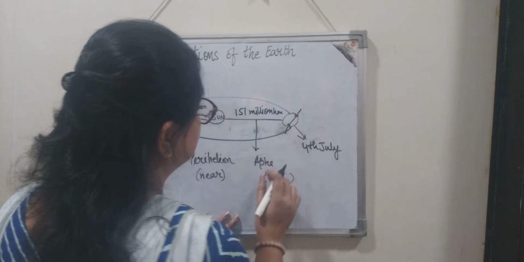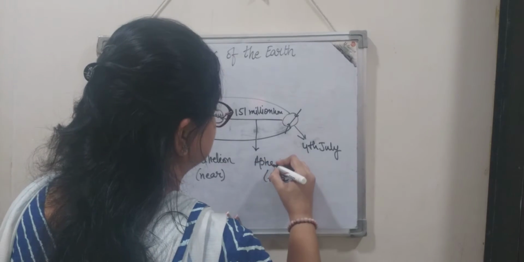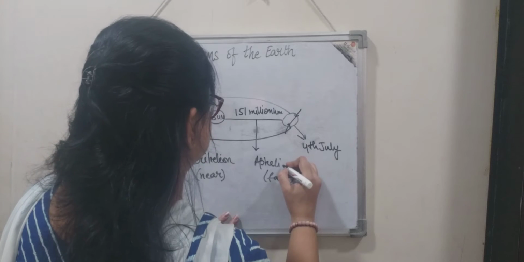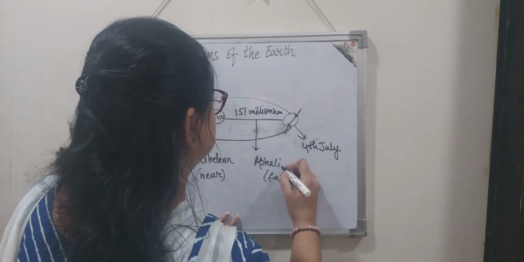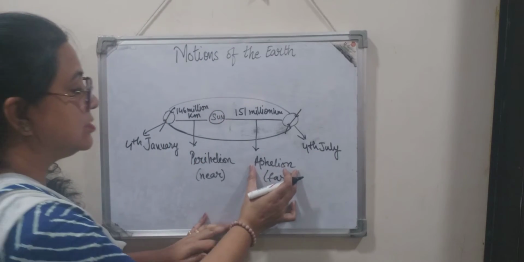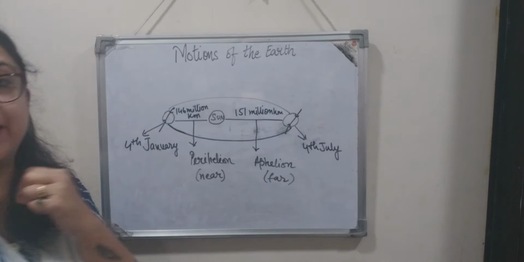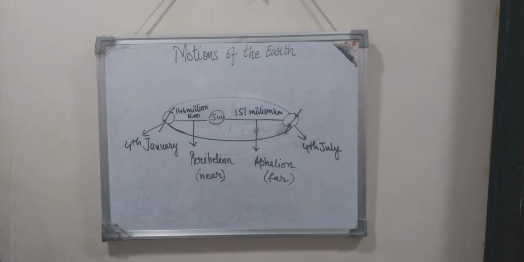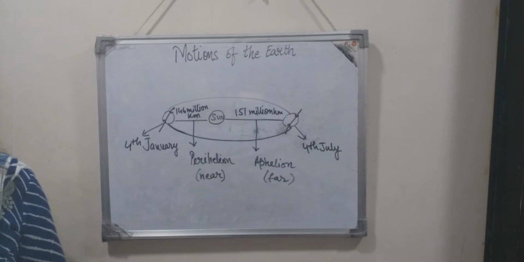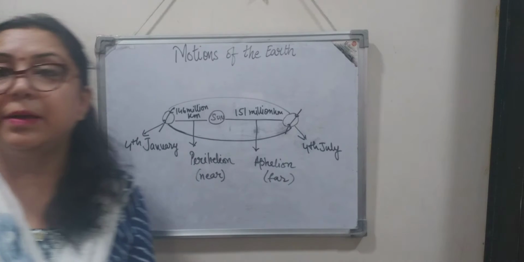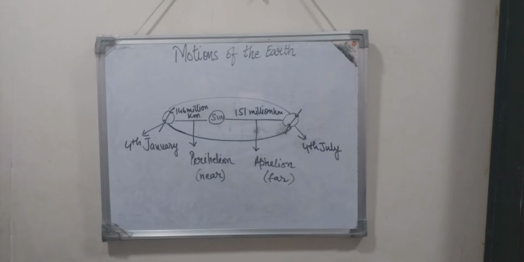Sorry, this is called aphelion. Aphelion means far. The distance is the maximum between the sun and the earth.